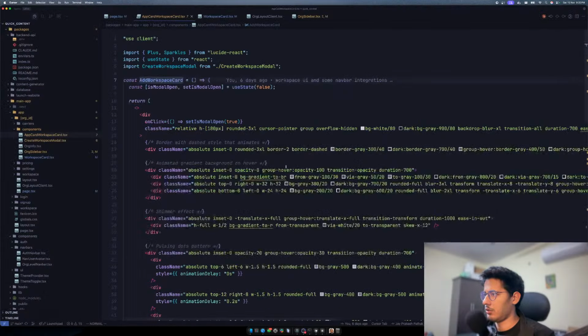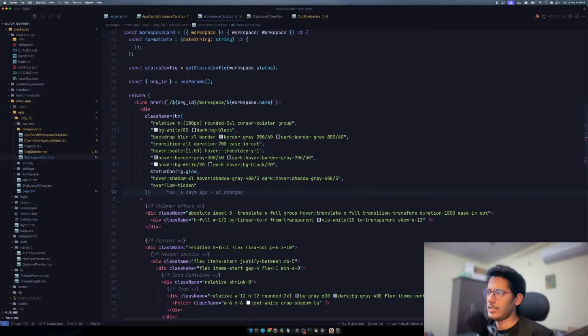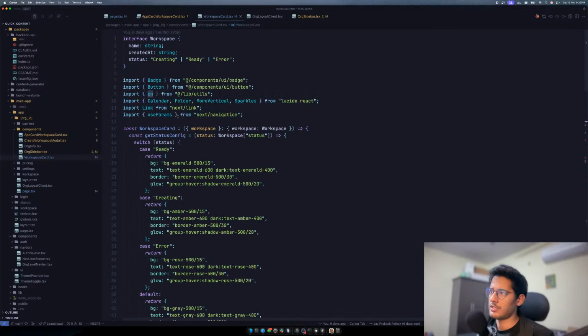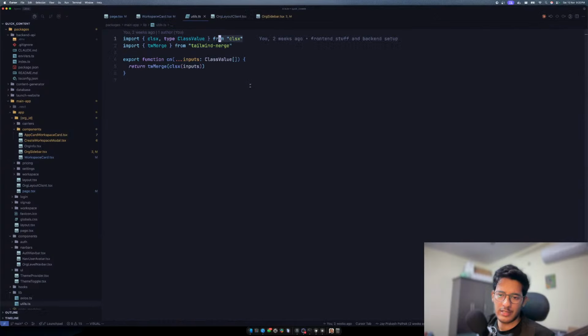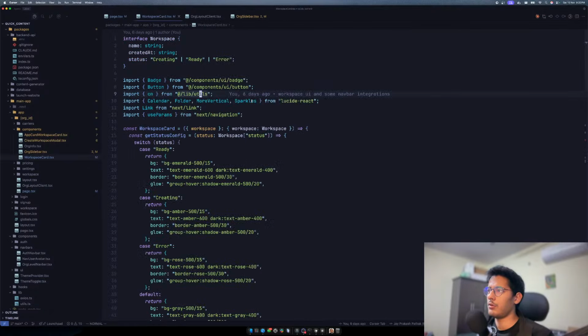And here, why are we using cn inside className? Oh, this is a very good question. Okay, so cn is basically a tool. It's imported from here, but actually this is a very simple tool called clsx. And what this tool enables you to do is combine a lot of different classes in a very smart way.